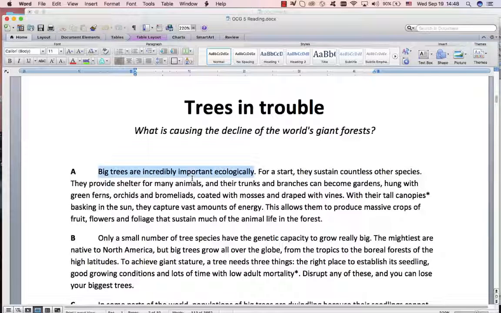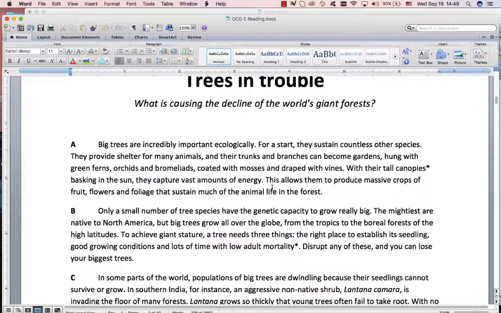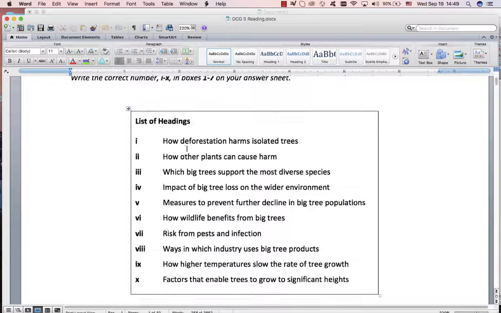This document is from the official Cambridge guide. You don't need it, you can just follow on the screen. Right, let's start. Big trees are incredibly important ecologically. Ecologically means like environmentally.